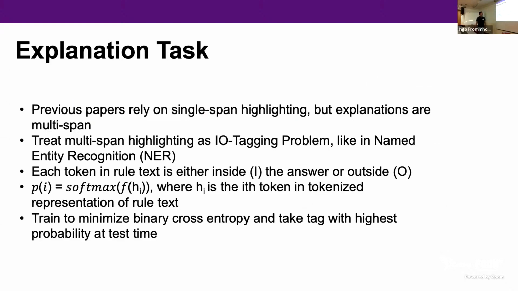Previous papers rely on single span highlighting because they are under specified spans, but explanations I saw in the previous example tend to be multi-span, so this technique wouldn't work. Therefore, we decided to treat the multi-span highlighting as an IO tagging problem, which is a common problem in named entity recognition. So each token in the rule text, once it's encoded using Roberta, is either inside or outside the answer. So we train the model to classify each token as either I or O, and we train to minimize binary cross entropy and take the tag with the highest probability at test time.